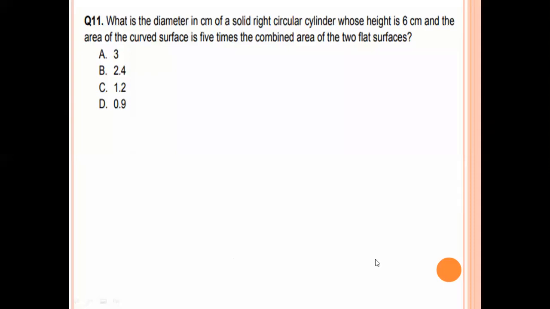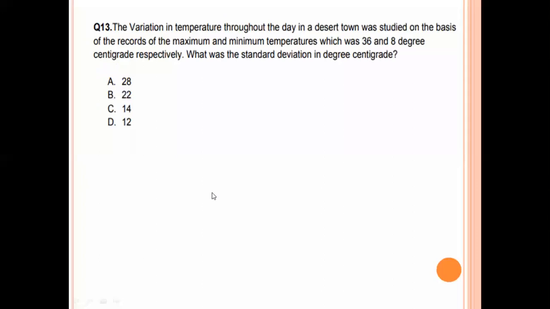Next question. The variation in temperature throughout the day in a desert town was studied on the basis of the records of the maximum and minimum temperatures, which were 36 and 8 degrees centigrade respectively. What was the standard deviation in degrees centigrade? 36 plus 8, 44. 44 by 2 means 22. That is the mean. Now here we find the standard deviation.